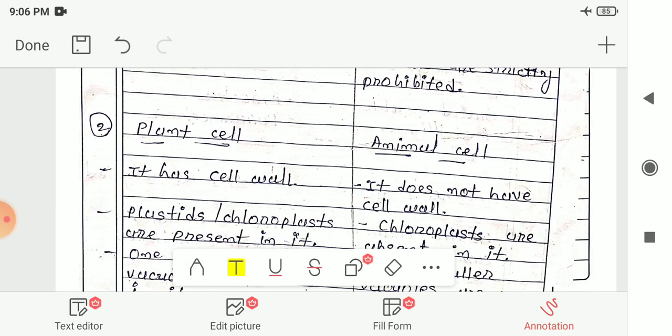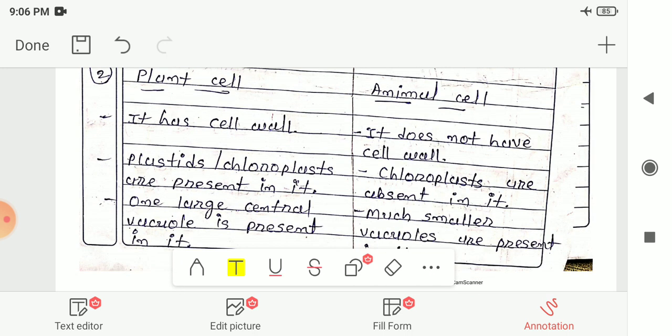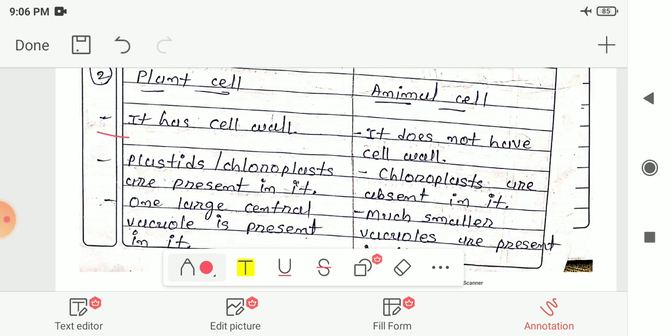Now next is difference between plant cell and animal cell. First, the plant cell has a cell wall, whereas the animal cell does not have any cell wall. Next difference: in plant cells plastids or chloroplasts are present, and because of this they can make their own food with the help of chlorophyll by the process of photosynthesis, whereas in animal cells chloroplasts are absent.